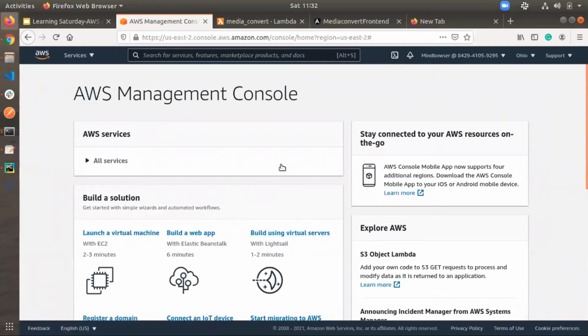So this is the AWS console. I log in as an IAM user. Let's navigate to the MediaConvert service.